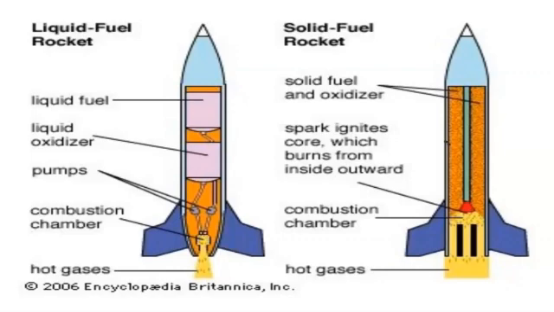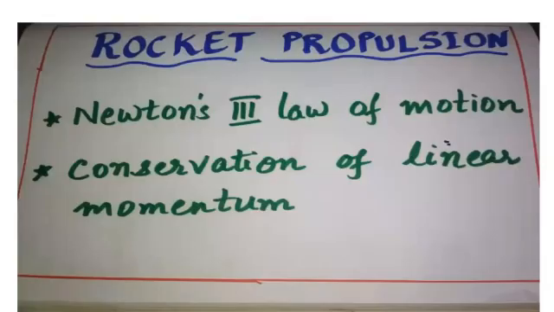So this one topic is there for us as rocket propellant. Just for understanding purpose, I have shown the liquid and solid. Now I'll come to the topic, that is rocket propulsion. How does the rocket propulsion take place? That is, how does the ignition of the rocket take place? That is according to two principles: Newton's third law of motion and also conservation of linear momentum.